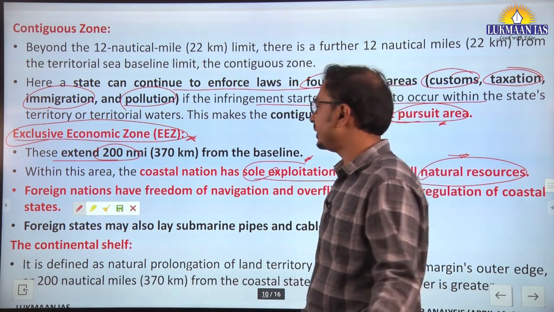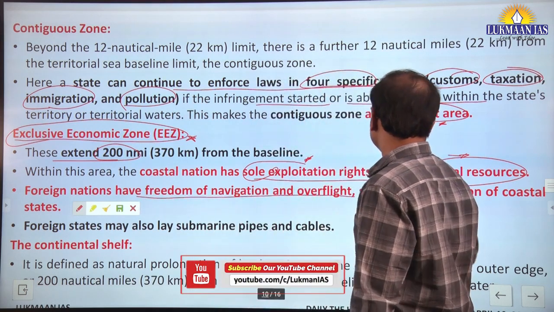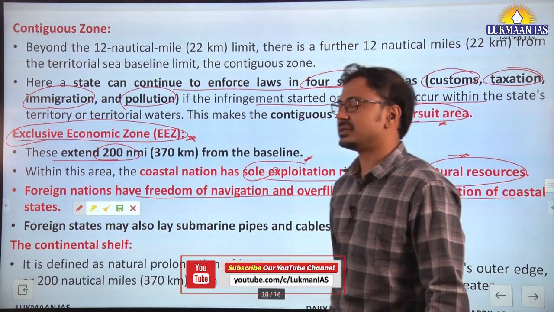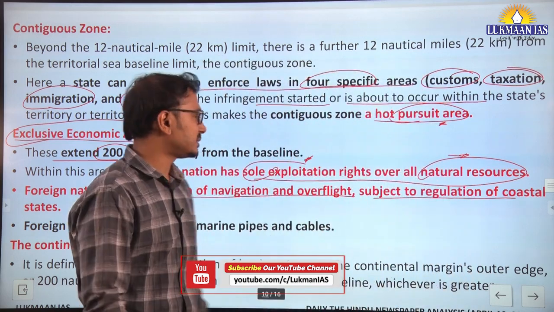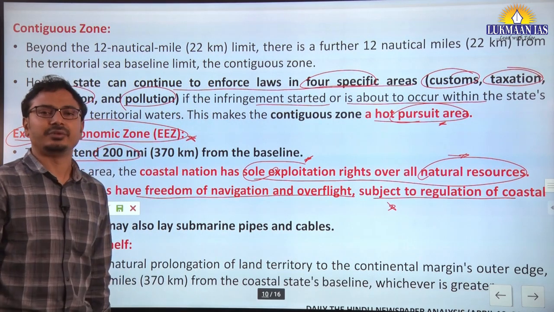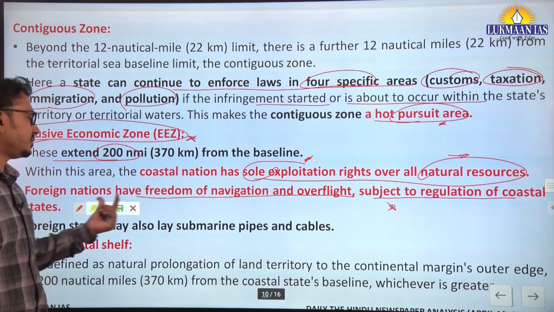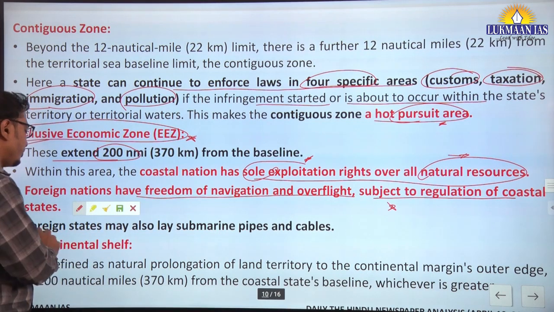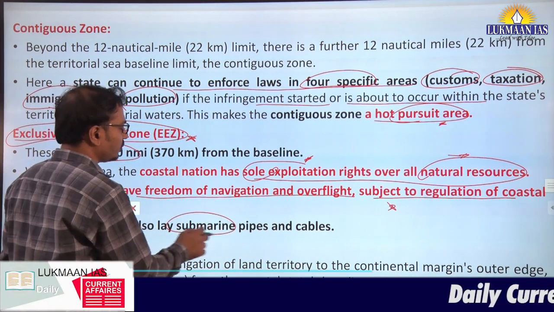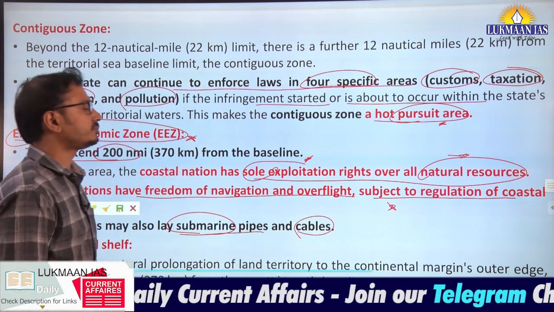However, freedom of navigation is there for foreign nations, and overflight, subject to regulation of coastal states. So this is how we have to understand it: freedom of navigation is there, but subject to regulation of coastal states. At the same time, foreign states may also be allowed to lay submarine pipes and cables.